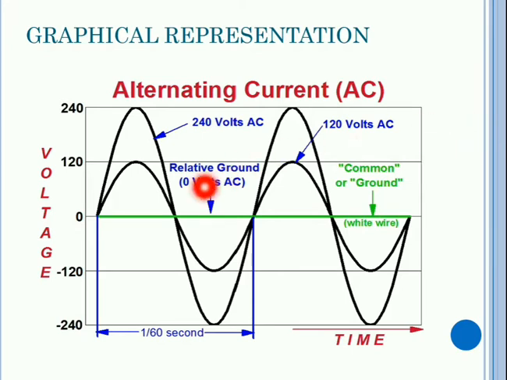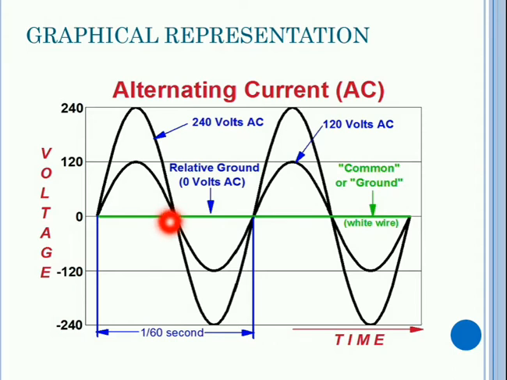You can clearly see that this wave represents a 240 volt AC current. First, it starts in the positive range. It keeps on increasing. Then suddenly it starts to decrease. This green colored line is called the ground or common line. This is actually a 0 volt line, which means whenever this waveform touches this green line, the voltage value is 0.